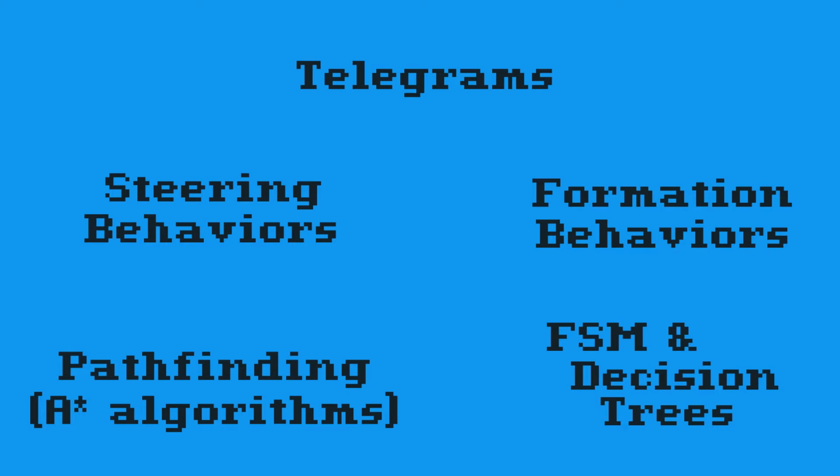And then we also come down to finite state machines, FSM, and decision trees. Now, this is one of the earlier known types of AI. It can also be the most complicated types because it really depends on how you structure your state machines. You can think about it from some of my previous videos with a game screen manager.